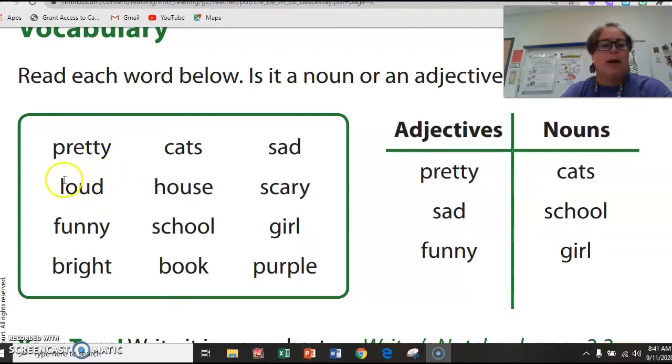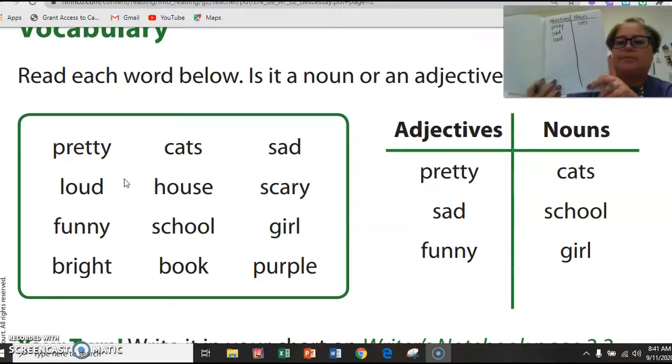Now let's go right here to loud. Loud's not over here. Already done for us, so we're going to have to think. Loud. Is that a person, place, or thing? Or does that describe something that you can hear? You're right. Loud is a describing word. So we're going to put it right here under adjectives.